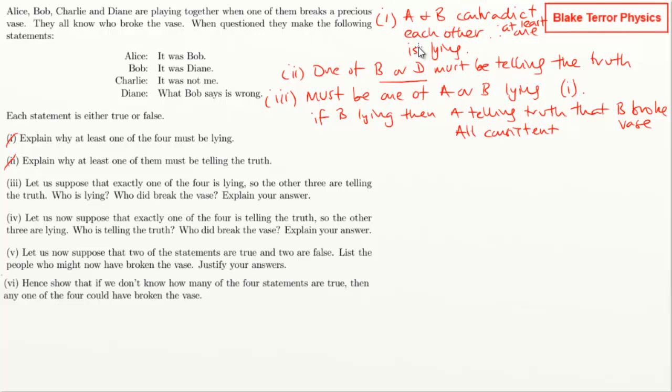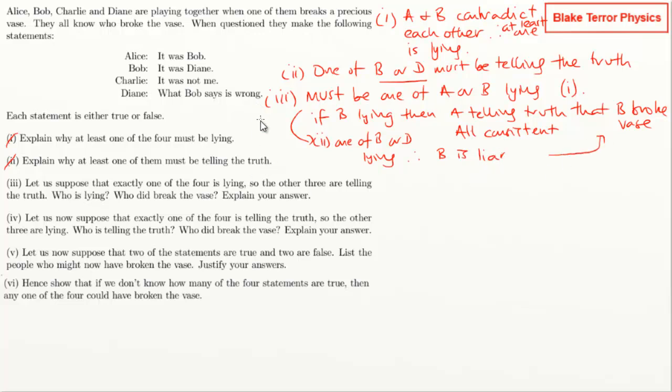We've only got one liar, so it must be that B is lying. Therefore, B broke the vase.